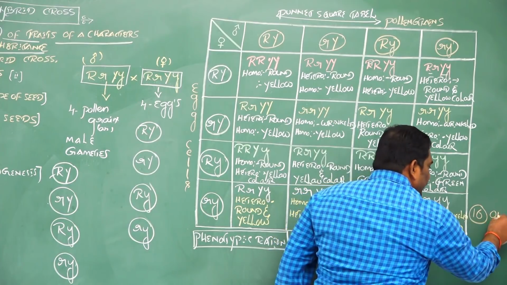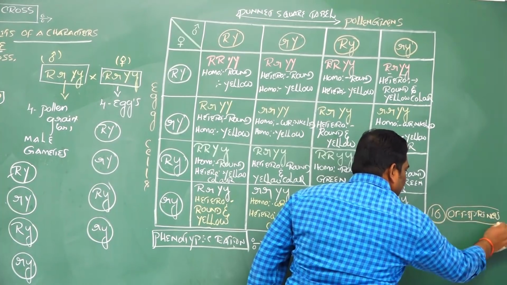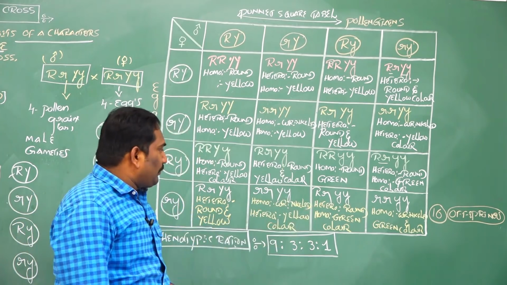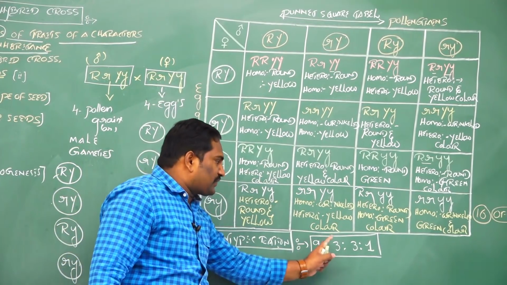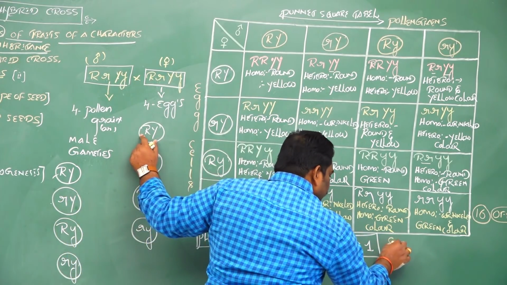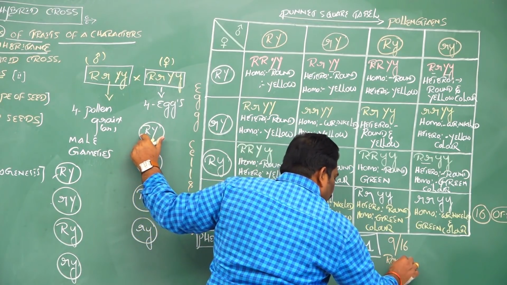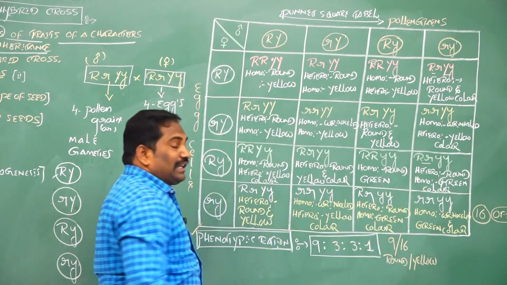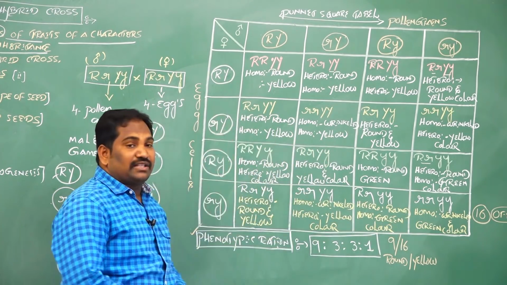16 offsprings or hybrids are produced at the end of F2 generation of 2 gene inheritance. The phenotypic ratio of dihybrid experiment is 9:3:3:1. Here 9 out of 16 are round and yellow color seeds. Whether this statement is right or not, we will check in this Punnett square table.